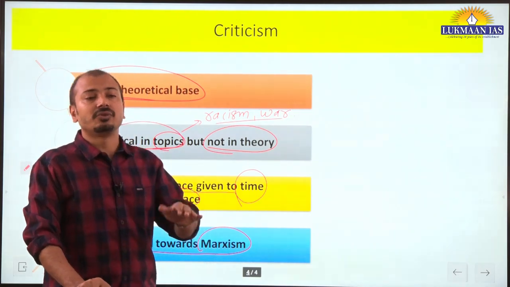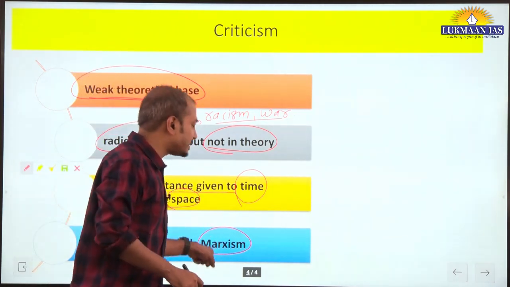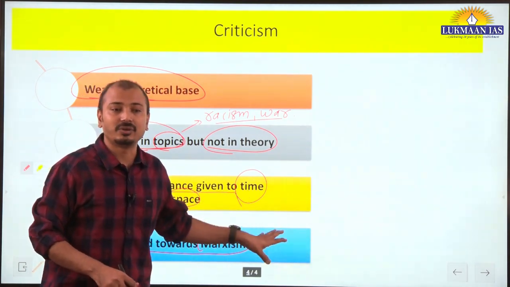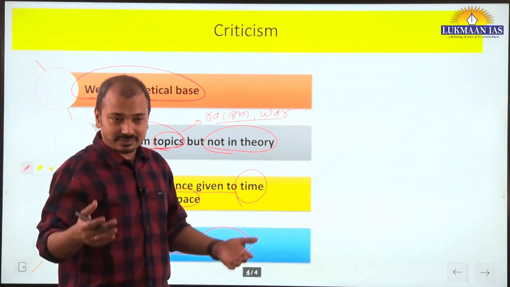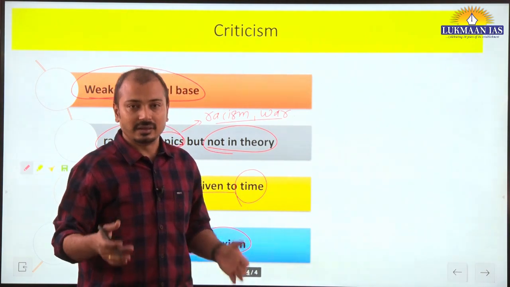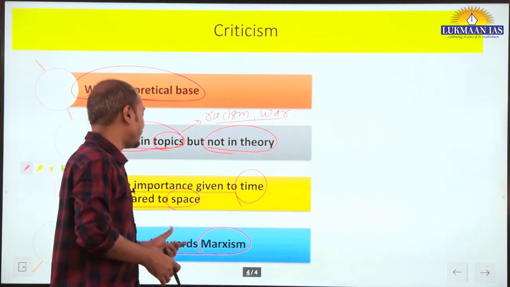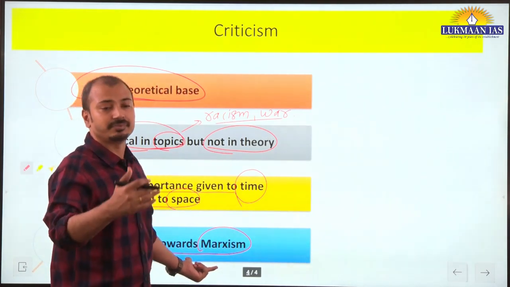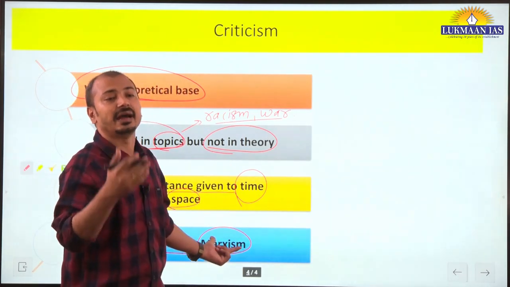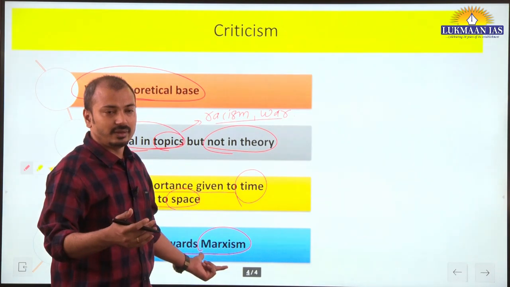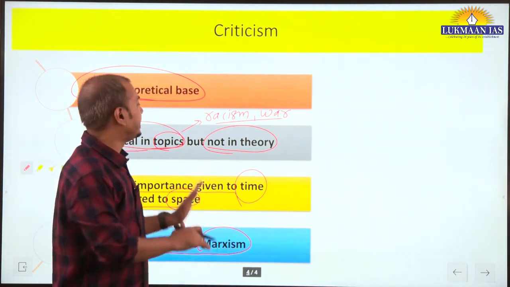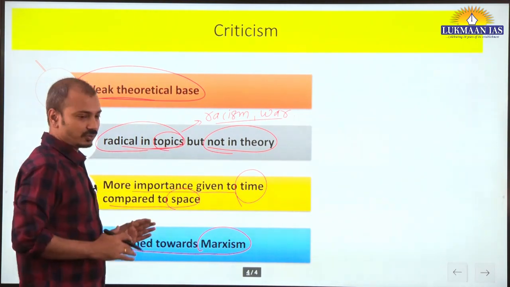It was felt that whatever criticism they did of capitalism is not correct, because ultimately the capitalist philosophy survived. So to some extent they were extreme, they were rigid in their ideas. They were revolutionary, but they were extreme and rigid, and they did not provide a theoretical base also.